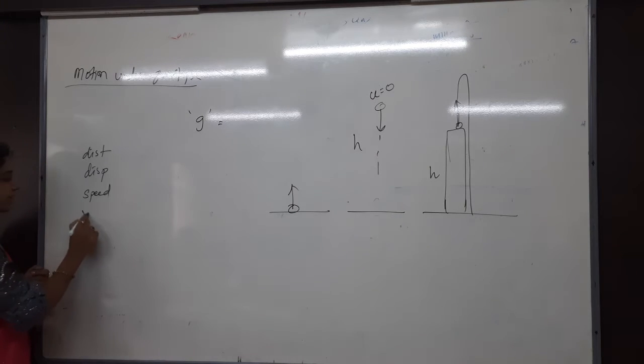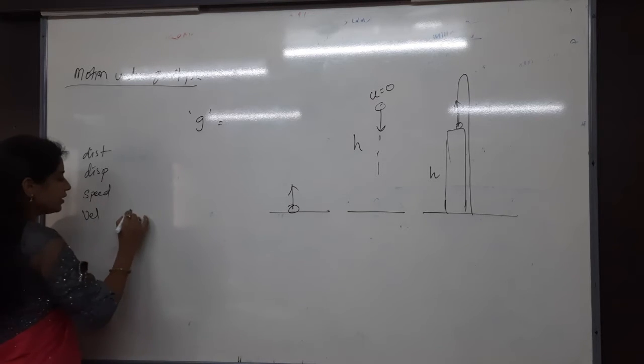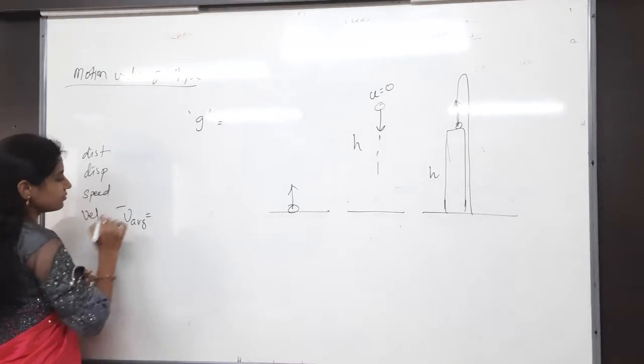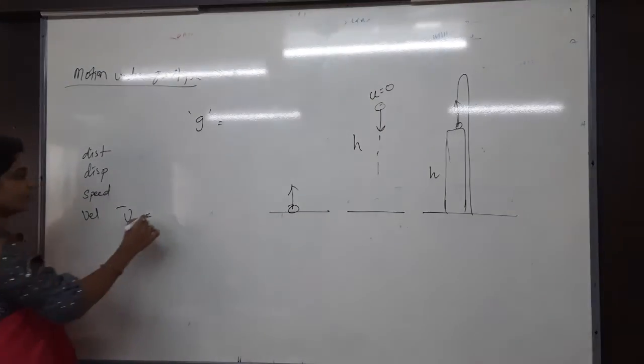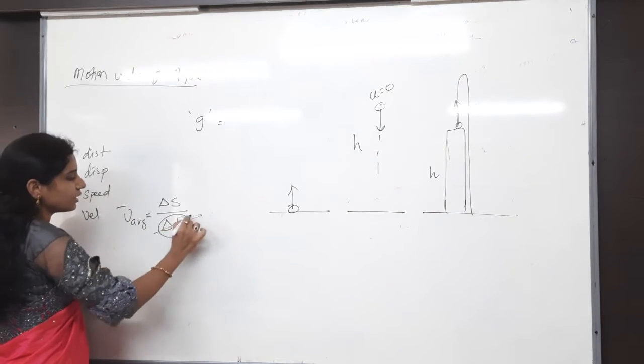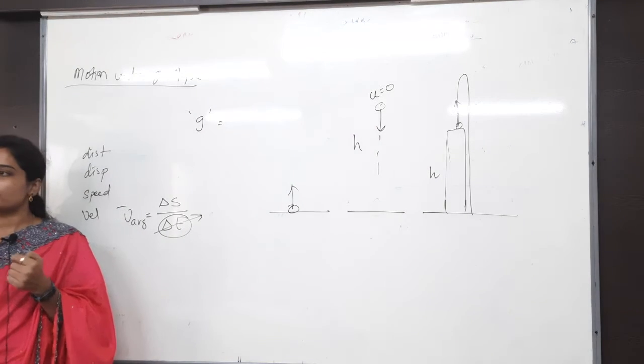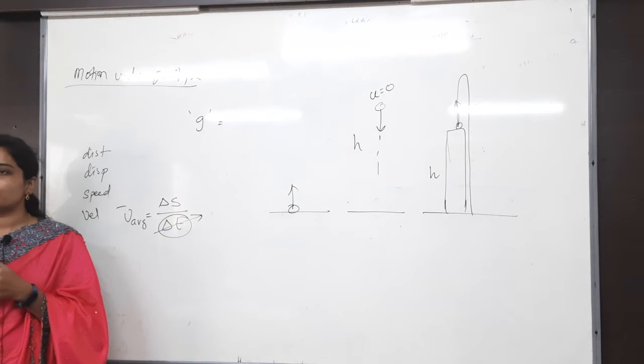After that we got velocity. In velocity, mainly what did we discuss? Instantaneous velocity or average velocity. In average velocity, what is the formula? Total displacement by total time interval. What do you have to take here, change in the time or total time? Total time. That you have to remember mainly.